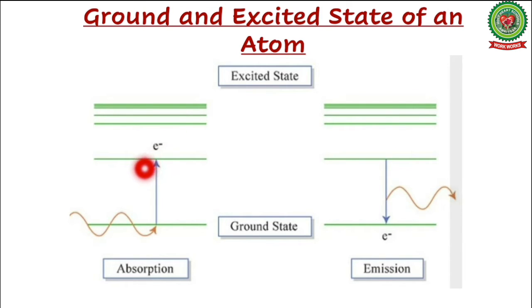Okay, but in the excited state, the electron is very unstable because it is highly energetic. So it will return back to its ground state. But while returning back to the ground state, the extra energy that it has, it will emit out. So that will give rise to emission spectra. So in this way, the spectrum arises.